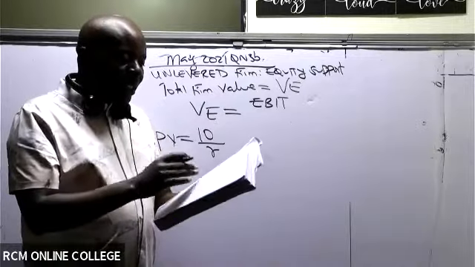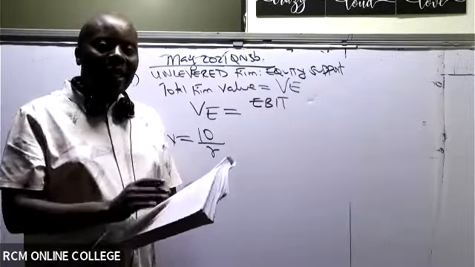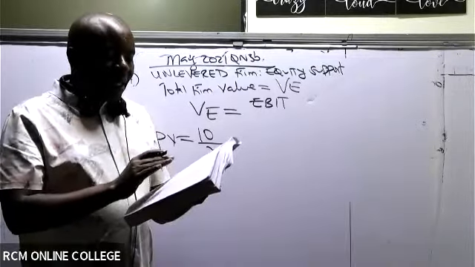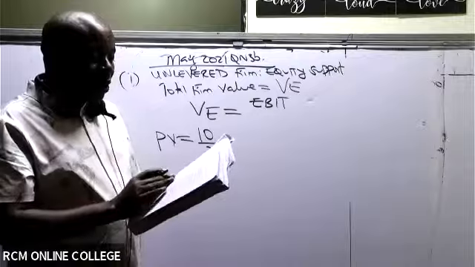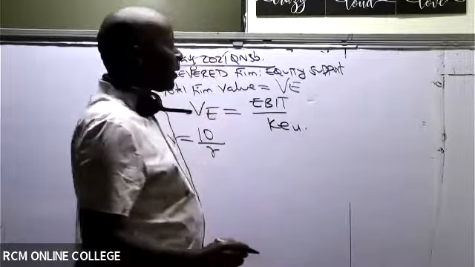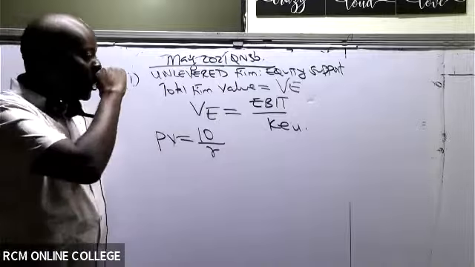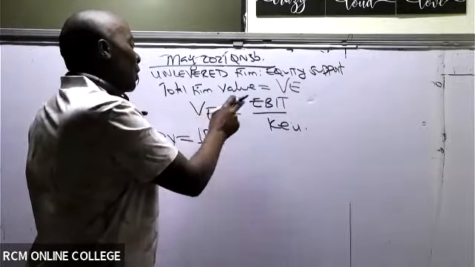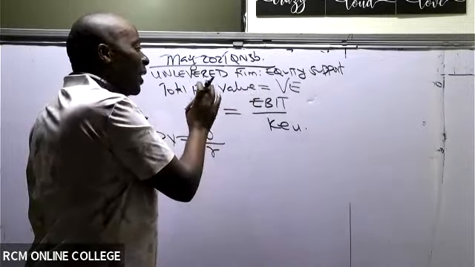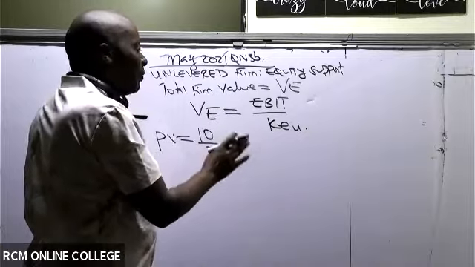In this question, if it is Modigliani Miller, we are not going to work with the tax at all. So I will take simply EBIT, and divide this by KU. So EBIT divided by KU. Anytime they want us to get value of equity, we take the earnings before interest and tax, which is what these guys will be getting every year, and divide by the cost of equity of the unlevered firm.